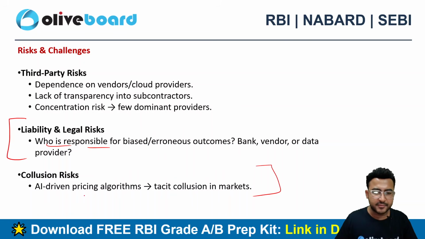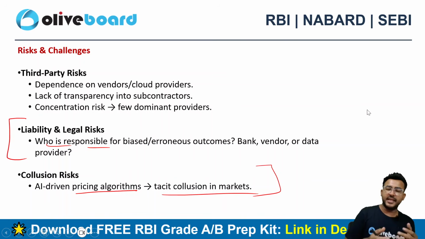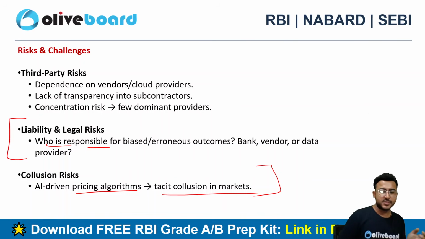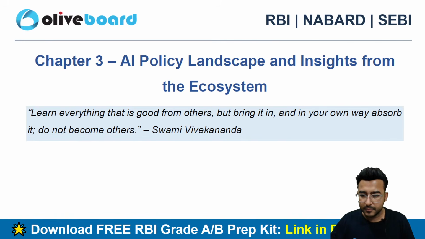Collusion risk: AI-driven pricing algorithms can lead to tacit collusion in the market. AI can create collusion risk as well. Now AI can process the data in its own way, which may ultimately lead to tacit collusion in the market, right? It can lead to wrong decision making.